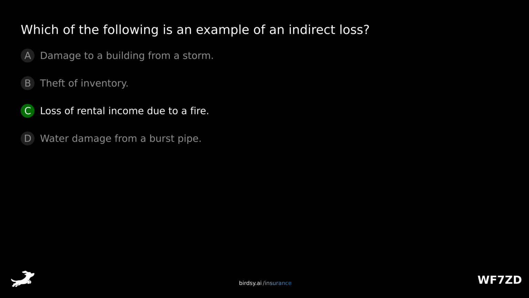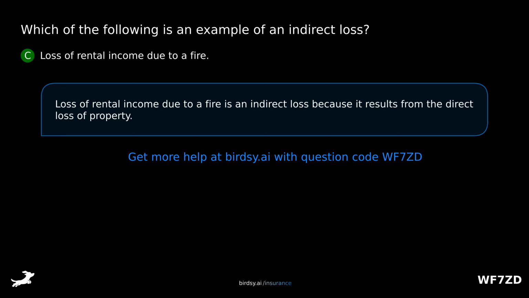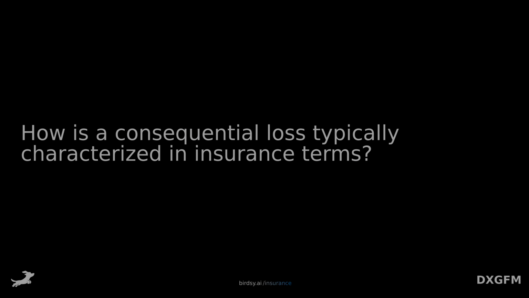The answer is C, loss of rental income due to a fire. Loss of rental income due to a fire is an indirect loss because it results from the direct loss of property. How is a consequential loss typically characterized in insurance terms?